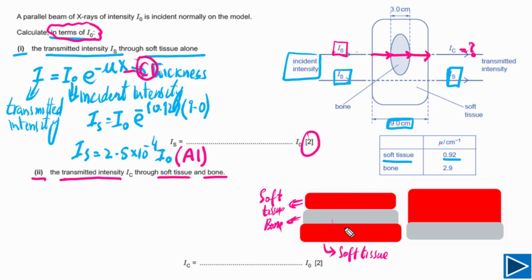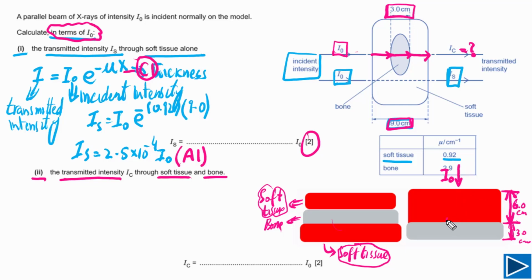Now we can combine these two together. I mean the soft tissue we have here and the soft tissue we have here. We can combine these two. So you can see I have combined these two here. So this is the soft tissue. The thickness of this soft tissue is equal to 6.0 centimeters, and the thickness of bone is 3.0 centimeters. As you can see here, the total thickness is 9.0 centimeters and the thickness of the bone is 3.0 centimeters. So the thickness of soft tissue is 6.0 centimeters. It is also given to us that the incident intensity is I naught.